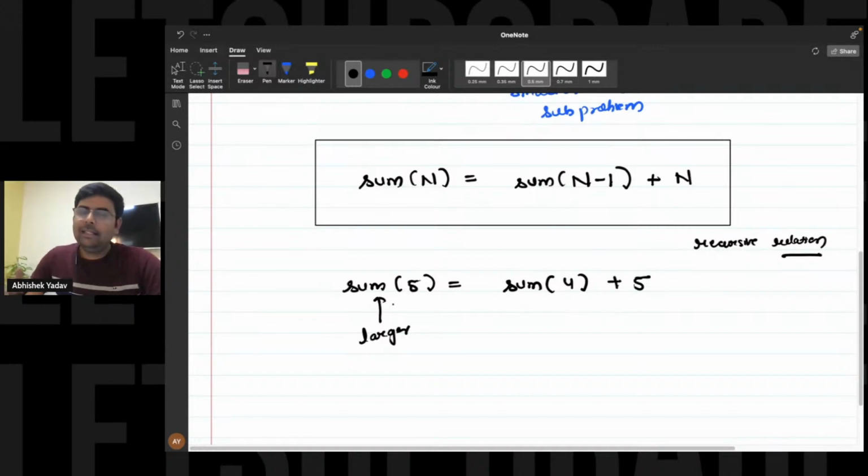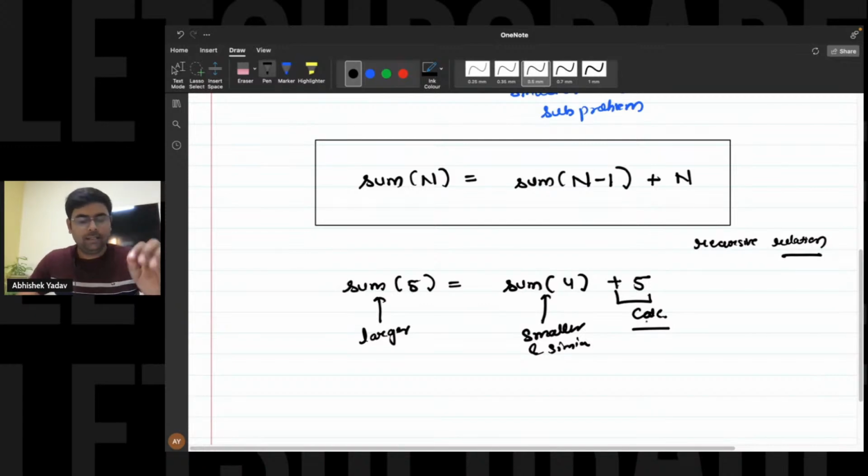So the sum from 1 to 5 is your larger problem statement. This is your smaller and similar problem statement. And this is the calculation part that you have to do in order to get the answer of your larger problem statement. This is clear now?